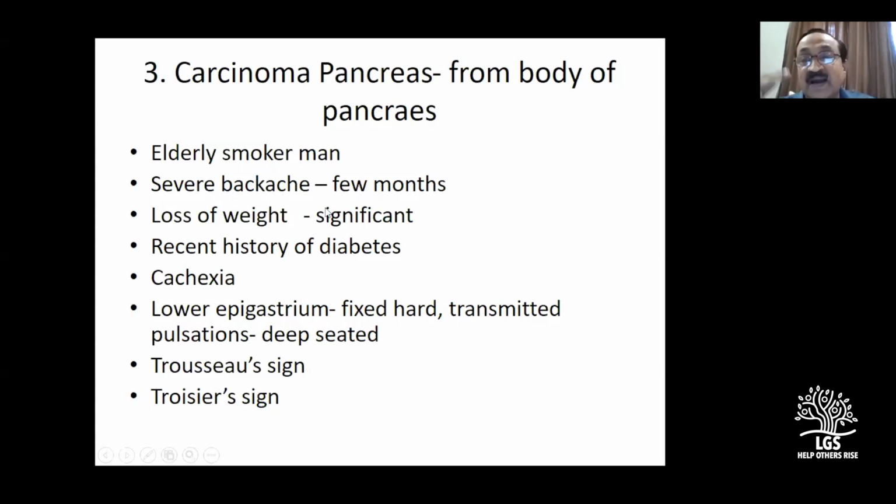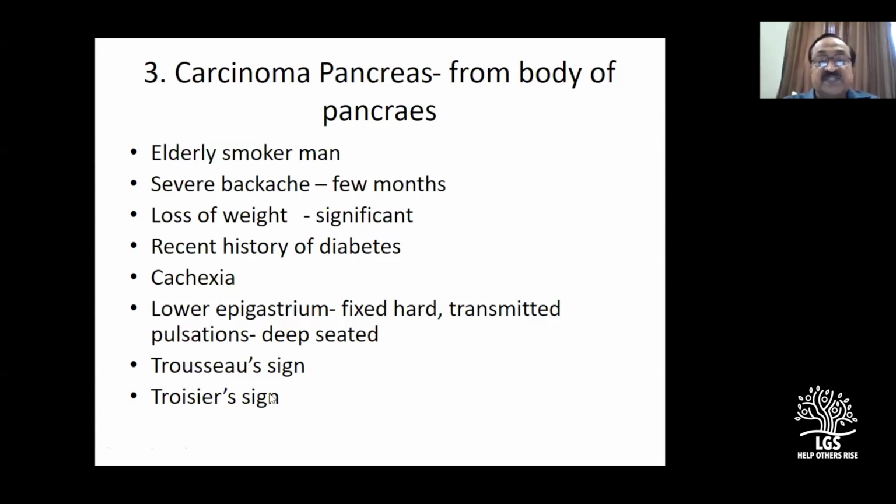Carcinoma of the stomach is the other way: they will not have backache first, they will have early satiety, later backache. In carcinoma pancreas, backache is the presentation, with severe weight loss. One important point: recent history of diabetes in a patient otherwise normal. If a mass is there, it is more likely pancreatic carcinoma.